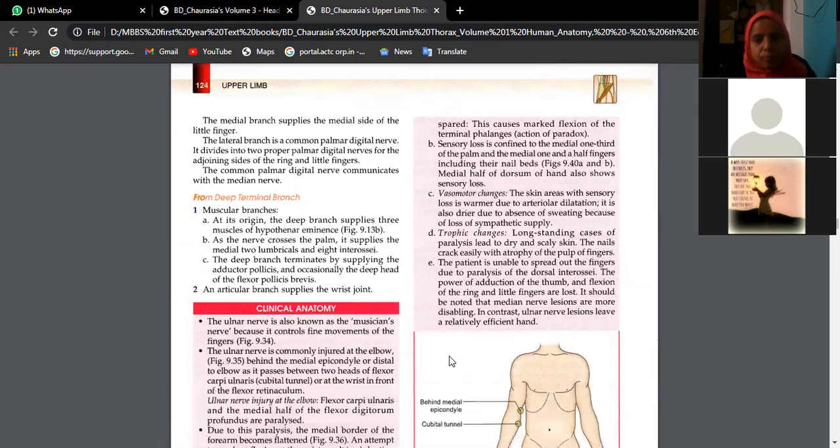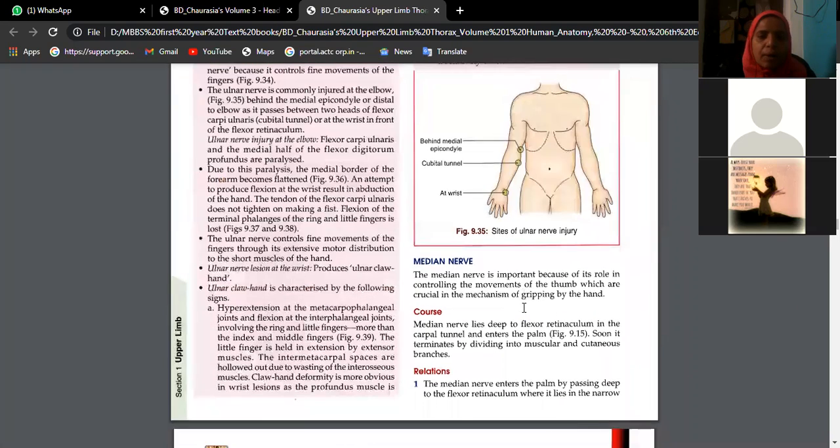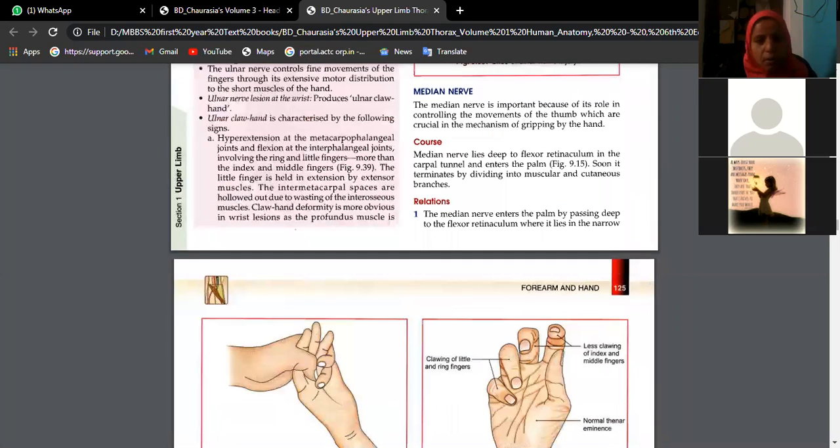There will be sensory loss, and the skin feels warm because of permanent dilatation of the blood vessels, because of loss of sympathetic supply. In long standing cases, paralysis happens to the muscles involved, and the skin becomes dry and scaly. The nails also crack easily. The patient is unable to spread out the fingers due to paralysis. So that is claw hand.